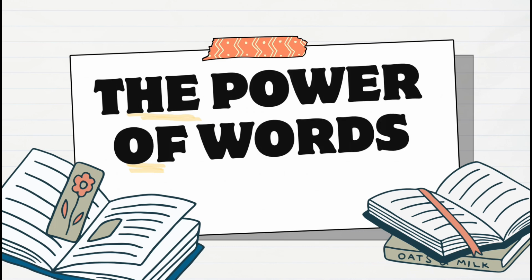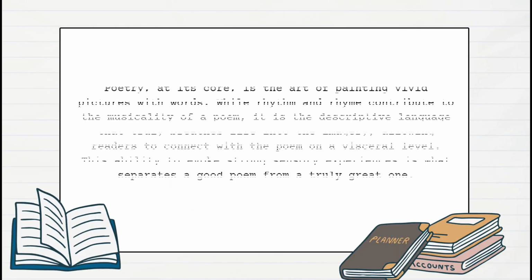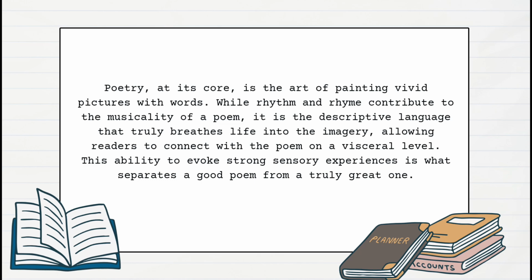The power of words. Exploring descriptive language in poetry. Poetry, at its core, is the art of painting vivid pictures with words. While rhythm and rhyme contribute to the musicality of a poem, it is the descriptive language that truly breathes life into the imagery, allowing readers to connect with the poem on a visceral level. This ability to evoke strong sensory experiences is what separates a good poem from a truly great one.